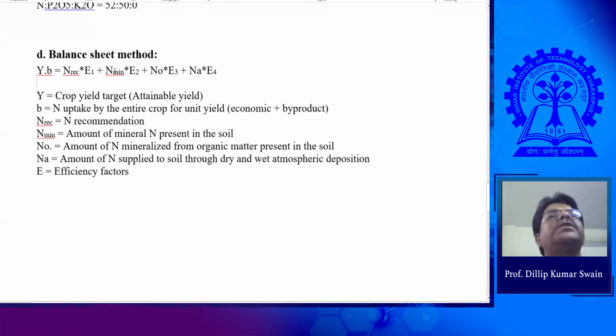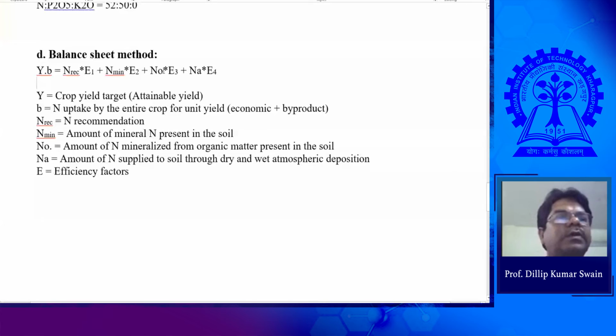If you go for the soil fertility analysis for a particular soil, you bring it to the laboratory for wet lab analysis. Then you can know how much organic carbon is present in the soil, how much organic matter is present in the soil, and how much mineral nitrogen is present in the soil. That can be calculated in the laboratory.